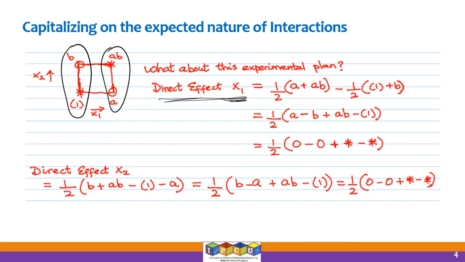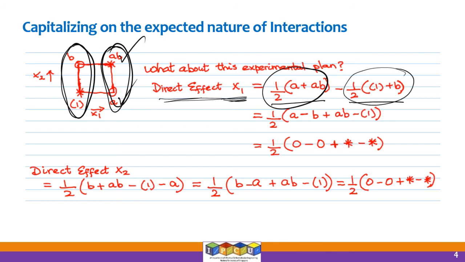So the direct effect of x1 is going to be the average of these two measurements where x1 is high minus the average of these experiments where x1 is low. So if you do it, the average of the experiments with x1 is high is this. The average of the experiments with x1 is equal to low is this. So A and AB, you add these two and then you divide by 2 because there are two things that are added. So this is the average when x1 is high. Likewise, this is the average when x1 is low, and then you take the difference.